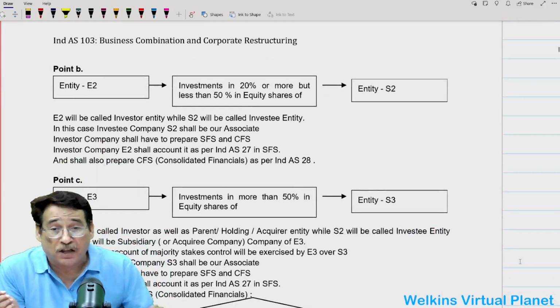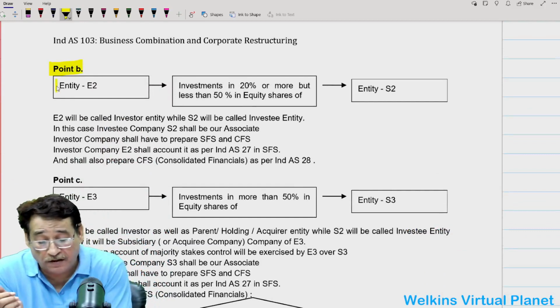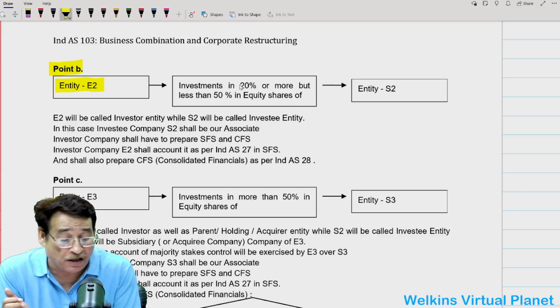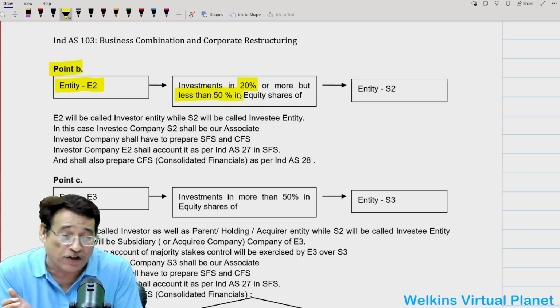Now, just pay attention down towards point number B. Here we have picked up an entity E2. This time the investment made by this particular entity is 20% or more, but less than 50%.